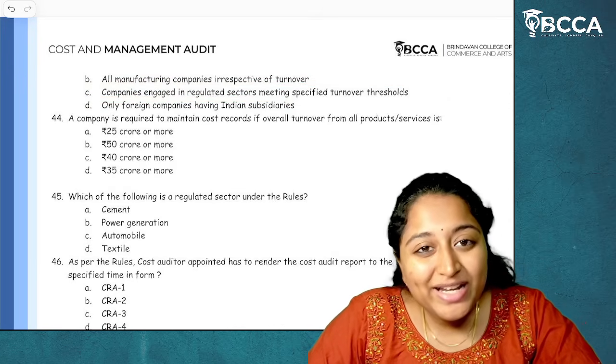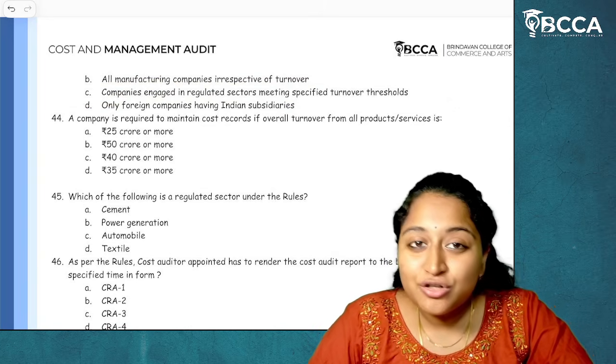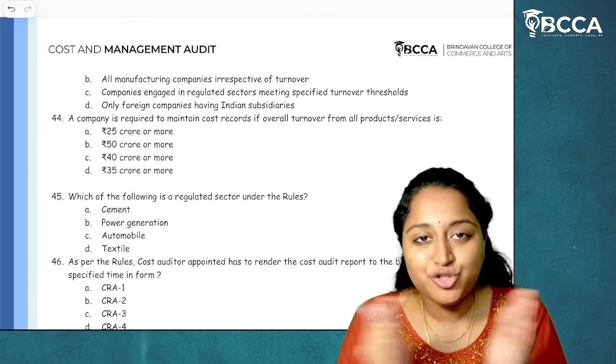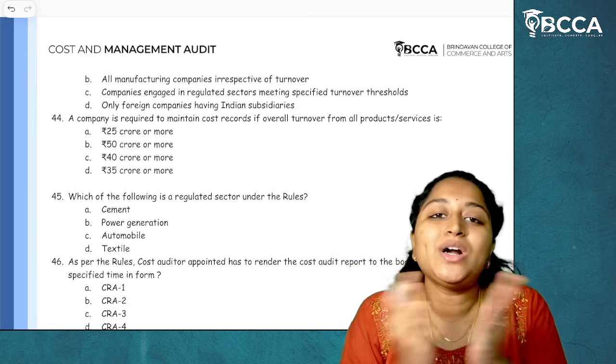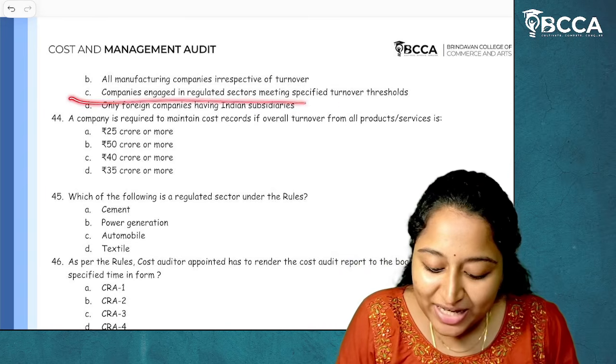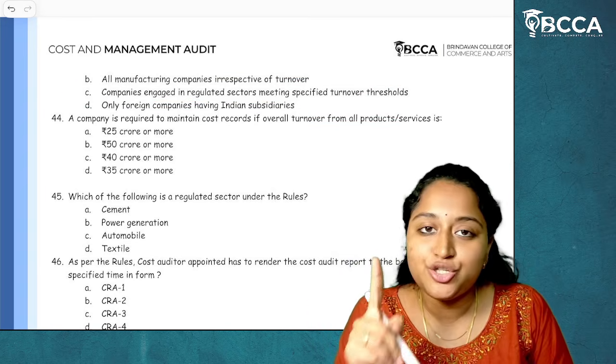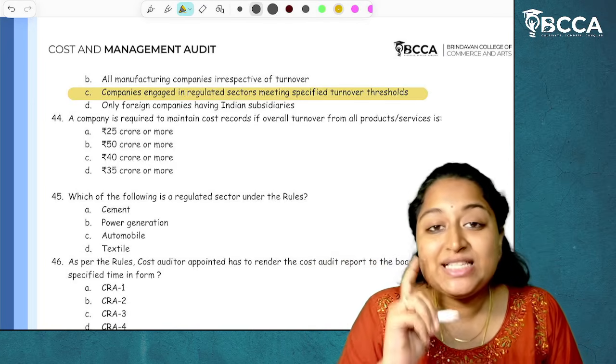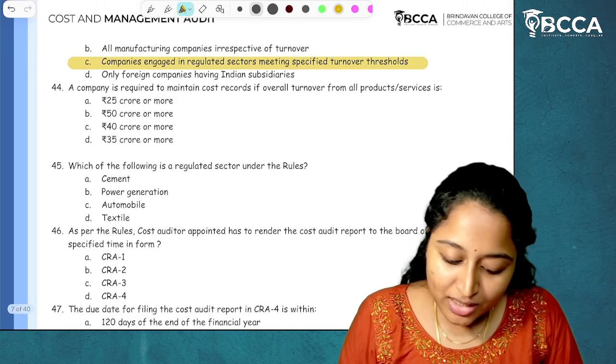Now, why only regulated sectors? Non-regulated sectors also there? Yes, it is there, but is it given in the options? The answer is no. Among the given options, what is the best? The best is companies engaged in regulated sectors meeting specified threshold turnover limit. So the answer is option C. I hope it is clear.